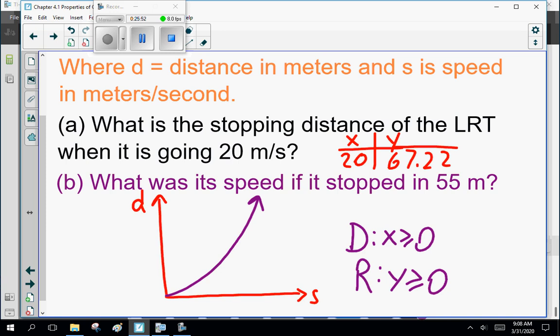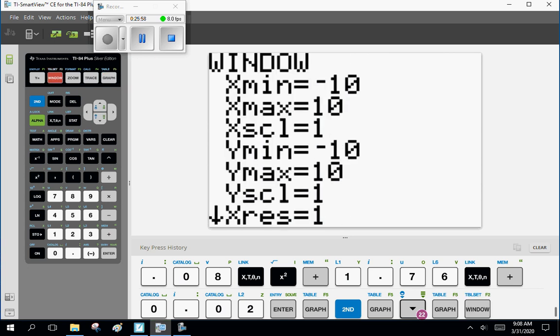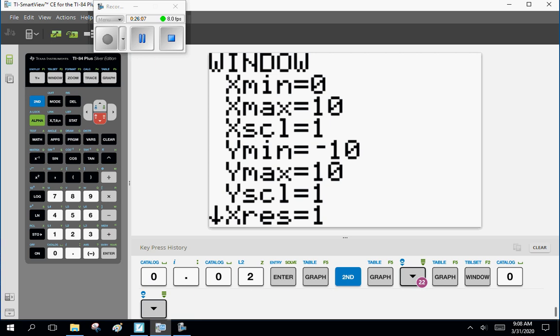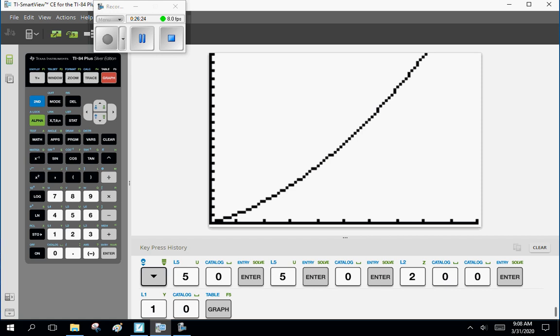So I have to set my windows. When I draw this graph, I'm going to windows, 0. Now, what did I say x is? X is speed. So it's going 20, 30, let's go, I don't know, 50 kilometers an hour is the maximum. So if it's going 50, let's do a tick mark every 5. Now, stopping distance 0, I have no idea. Let's guess 200 meters. Let's put a tick mark every 10 and graph. Oh, that's pretty good. There we go. Woo-hoo. So you have to play with your windows so you can see your graph.